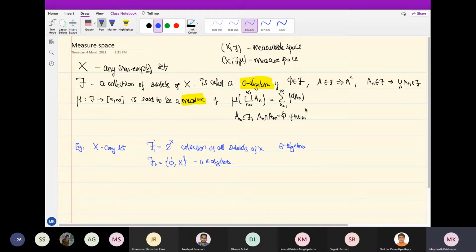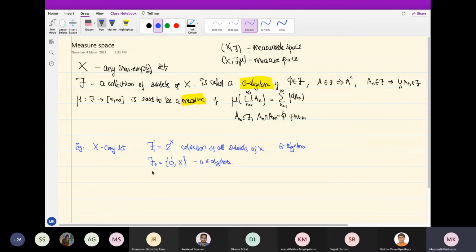Is it closed under countable unions? Suppose I take countably many A_n, all of them in F0. Either all of them are equal to the empty set, in which case the union is also the empty set, so that is there. Or at least one of them is not the empty set, say A7 is X. Then the union is also X, irrespective of what the rest of them are. That's also there. So this is the largest possible sigma algebra, and this is the smallest possible sigma algebra. Okay, so these are two trivial sigma algebras.